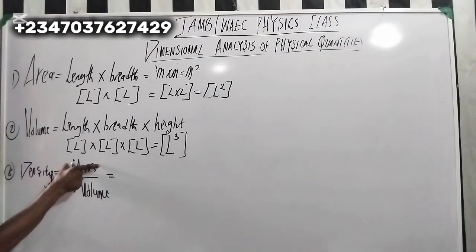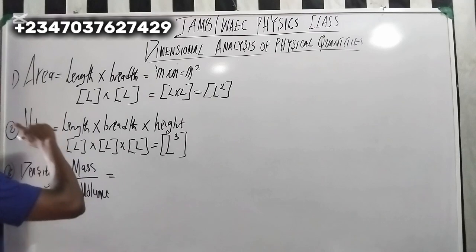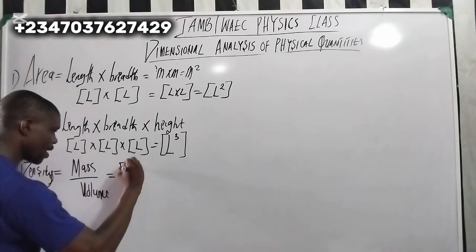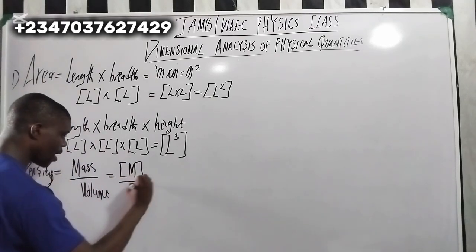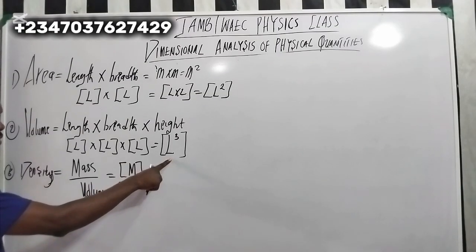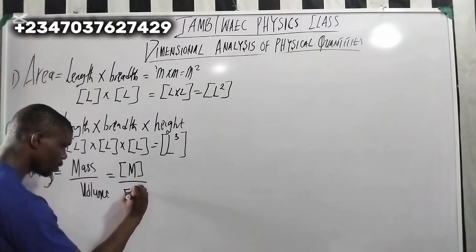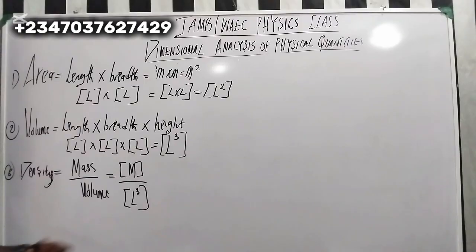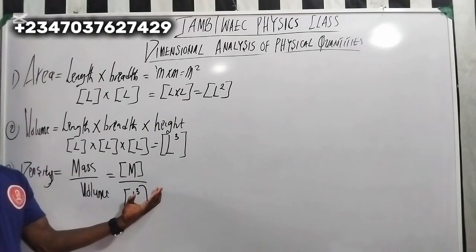Now the dimension for mass is capital letter what? M, right? So you have M over volume. You already found volume to be what? L cubed. Yes. Okay. Now we want to combine this together here.